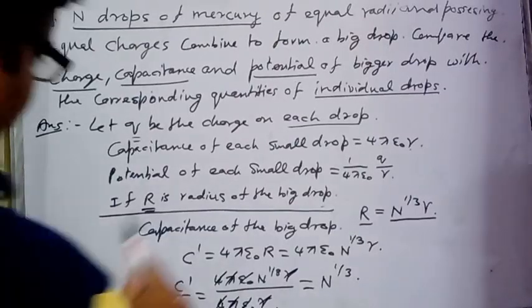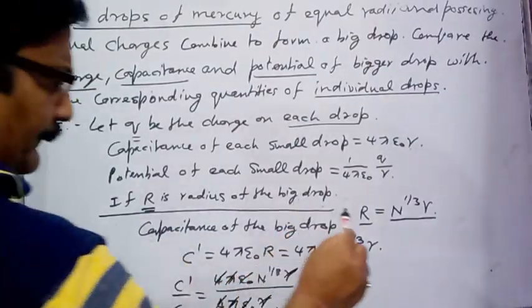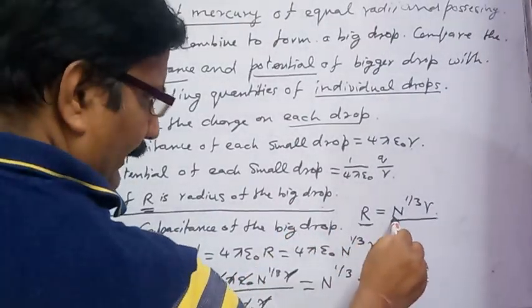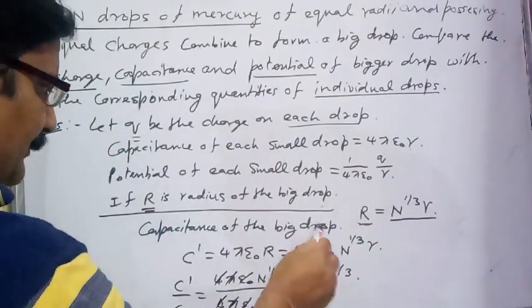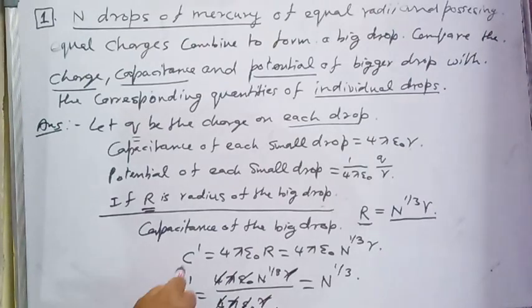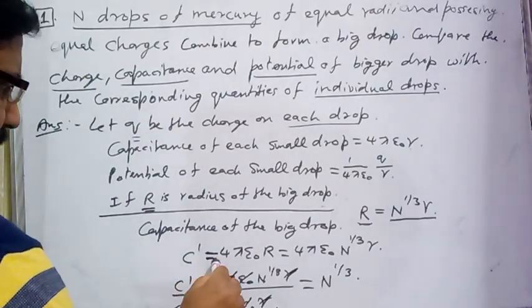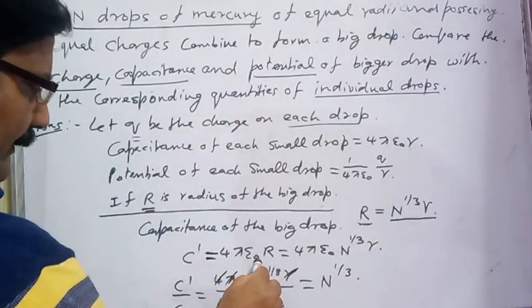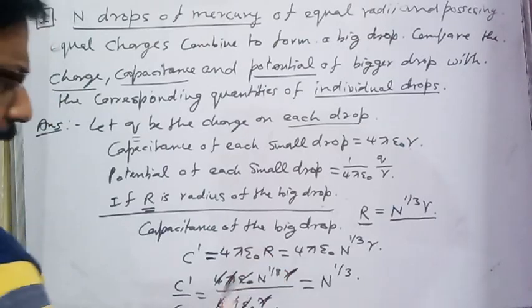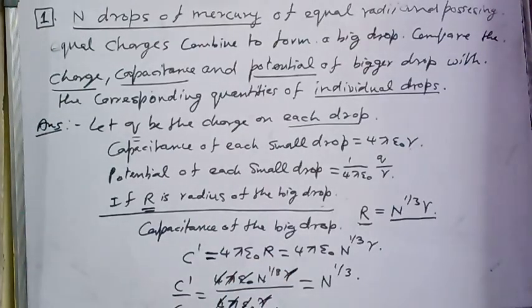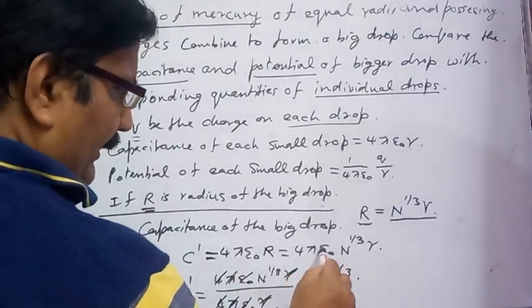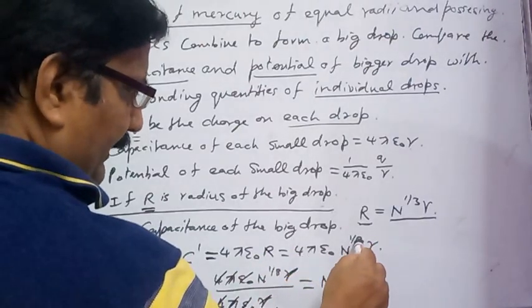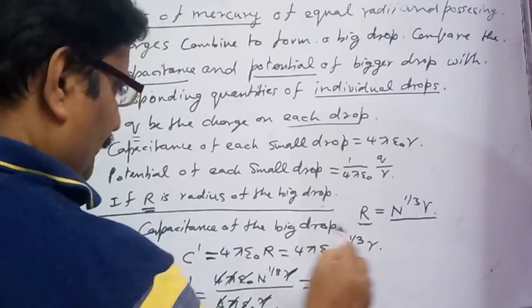Students, see the second part of the question. If the radius of the big drop is n to power 1 by 3 small r, then what can be the capacitance of the big drop? By the formula, the capacitance of the big drop C dash is equal to 4 pi epsilon naught multiplied by capital R, where capital R is the radius of the big drop. So the capacitance of the big drop is 4 pi epsilon naught n to power 1 by 3 into r.